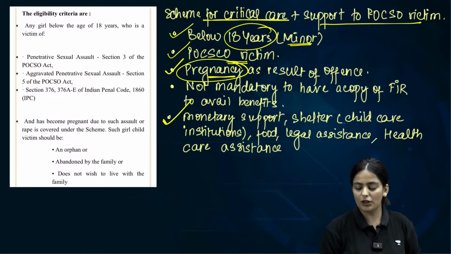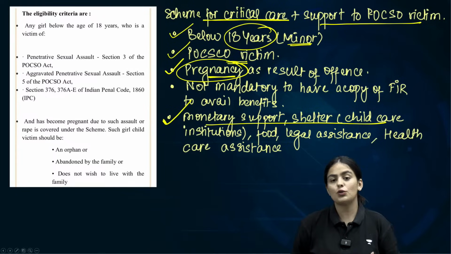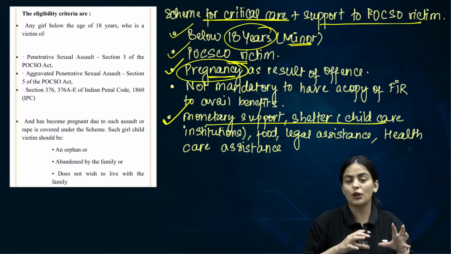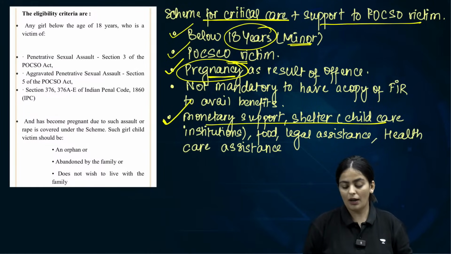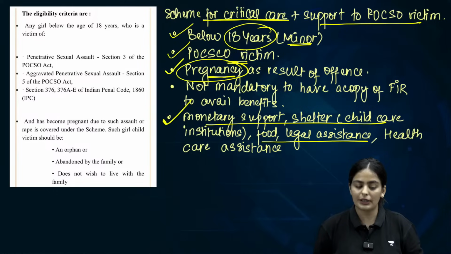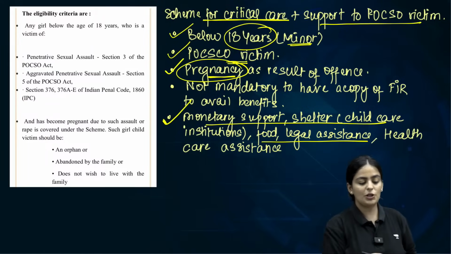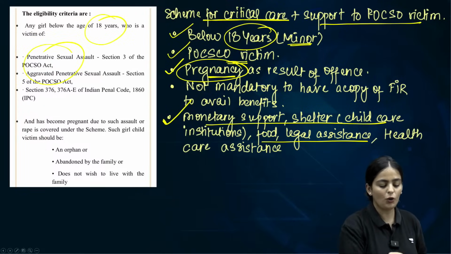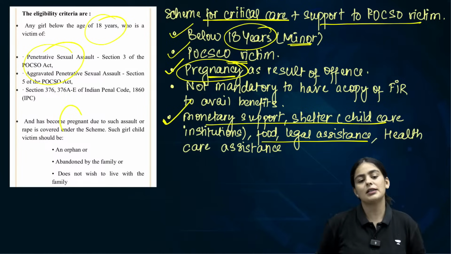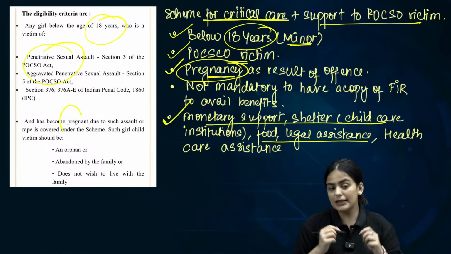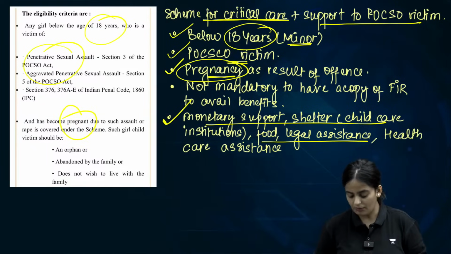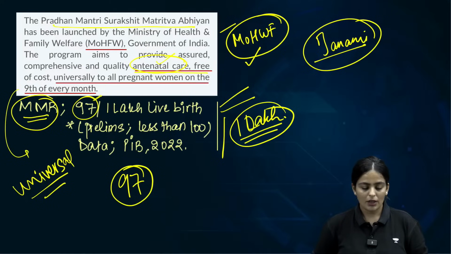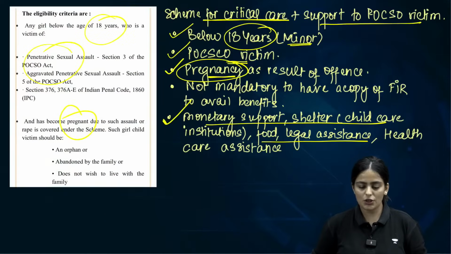So monetary support, shelter, childcare institutions, they can be sent to the childcare institution where they can be given a particular different shelter, and food, legal assistance we've already spoken about. Clear? Eligibility criteria I've already told you, 18 and below, POCSO, and pregnancy as a result of the same. That is important, not just the POCSO Act.